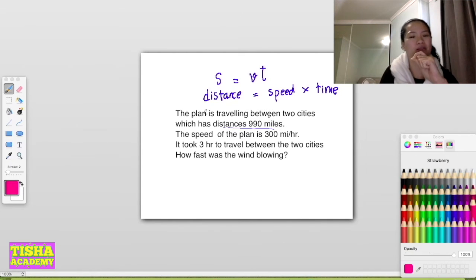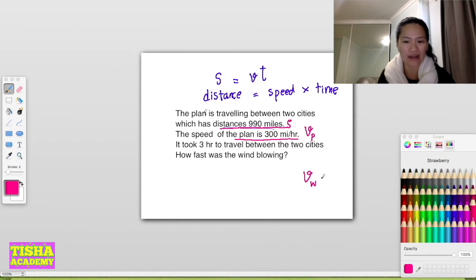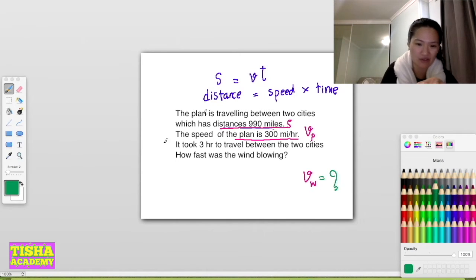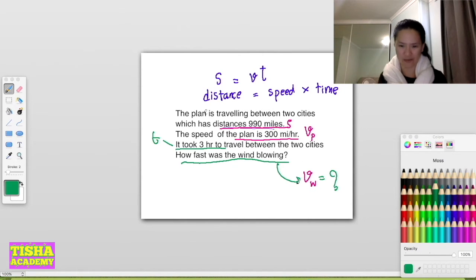Number one, the distance is 990 miles. You should know that this is distance, that means S. And the speed of the plane is 300 miles per hour. I give that V, but because it's the V of the plane, I say VP. If I say VW, that means speed of the wind, the one that we want to find out. And it took 3 hours, that means this one is time. What you want to find is how fast the wind was blowing. You want to find the speed of the wind, or VW.